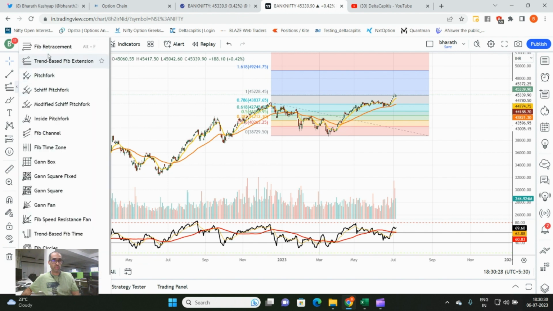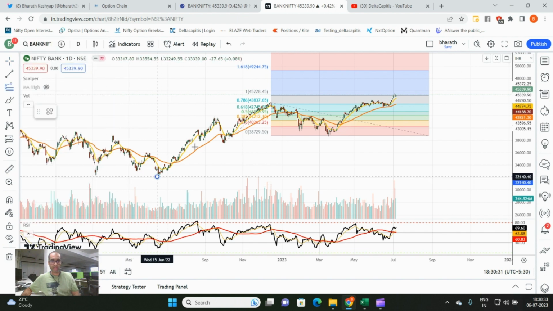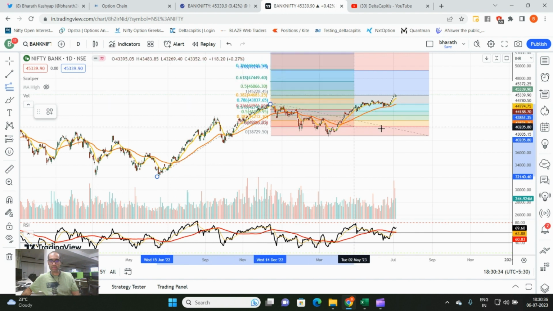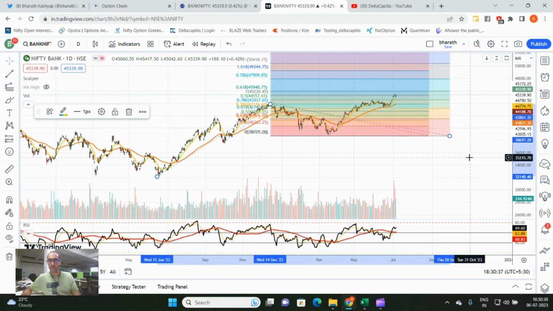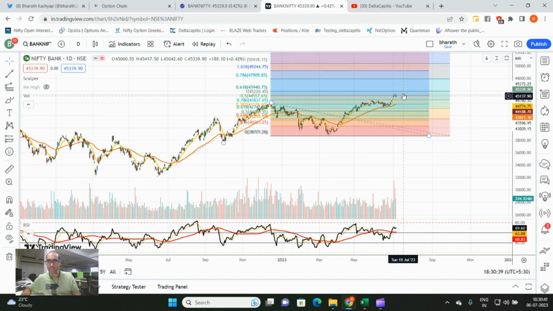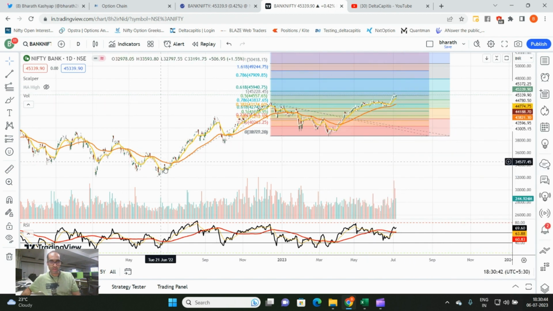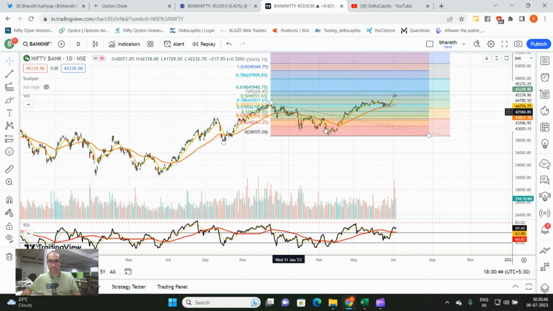And now we can do something called Fibonacci clusters. If two Fibonacci extensions coincide, it becomes a much stronger level to worry about. Look at this, there's a cluster here. Extension of this move and extension of this move coincide at the same level. 45,300 from this swing, and 45,940 from the previous swing, and 46,000 becomes a psychological level. So 45,000 becomes support. If the market sustains above 250, 300, we would probably expect this to touch 45,600, 700, and